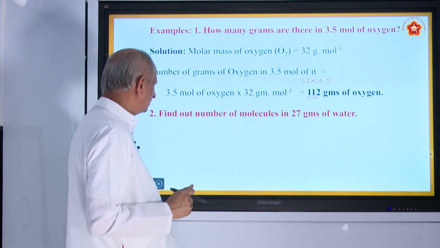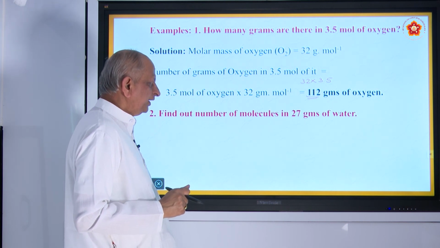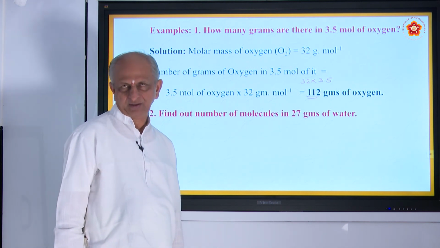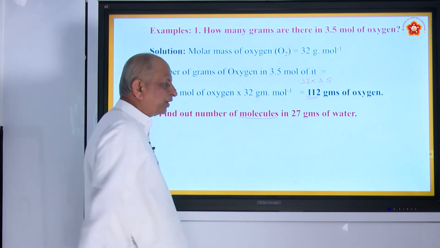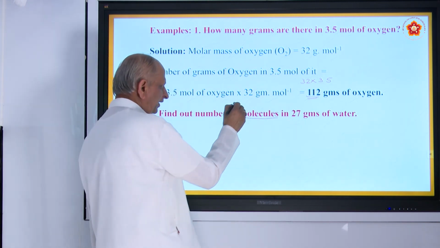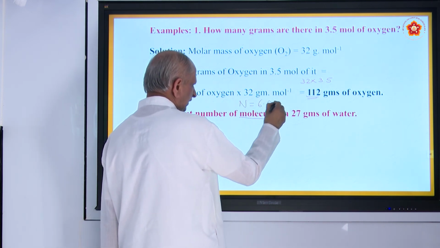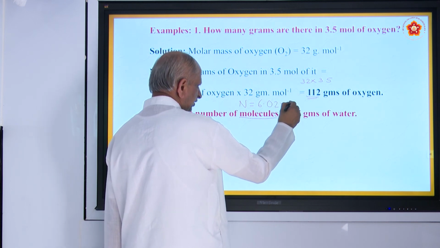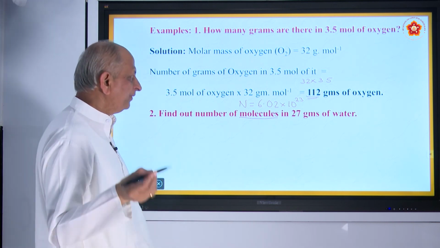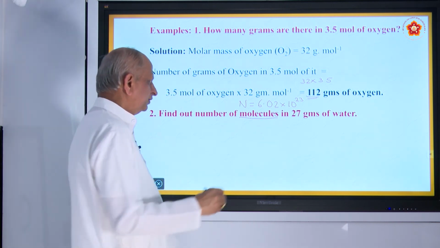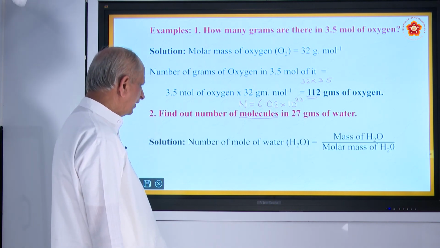Coming to the second question. Find out the number of molecules in 27 grams of water. For finding the number of molecules, you must know Avogadro number. What you call it as N, right? It will be 6.023 or 6.02 into 10 to the power of 23 in 1 mole. So first you must find out how many moles it will be. In 27 grams, how many moles, you must know. Then you should know what is 1 mole of water.